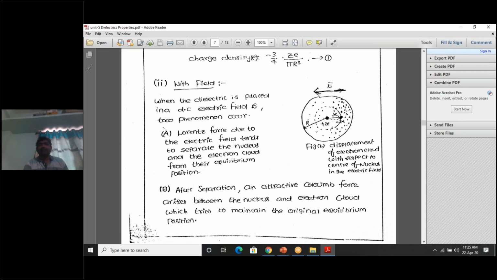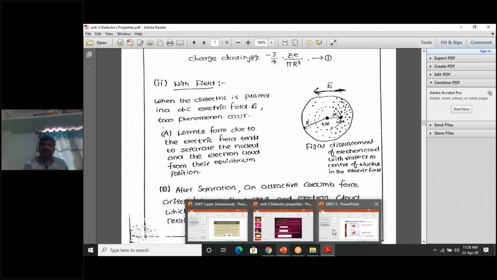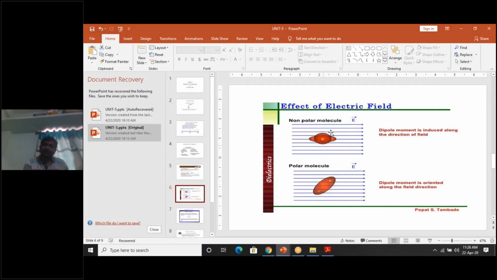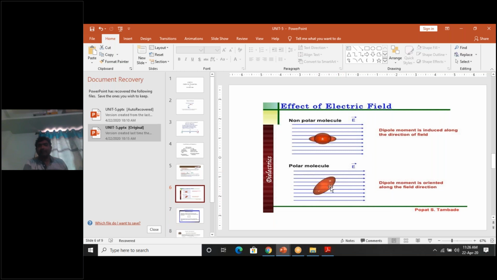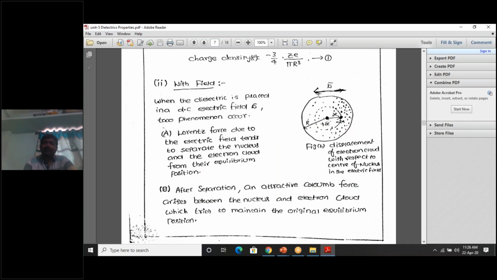Previously, the center of positive charge coincided with the center of negative charge, like this. Now, due to the application of the electric field, the center of positive charge got separated from the center of negative charge. So it forms an electric dipole: a positive charge and a negative charge separated by some small distance dl. This electric dipole has some electric dipole moment. This procedure is called what? Electronic polarization.